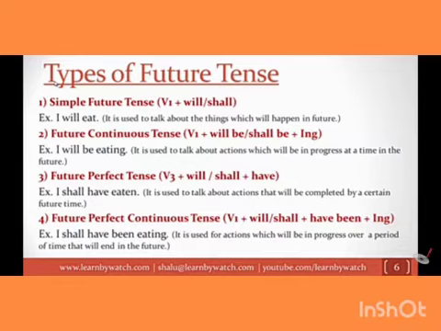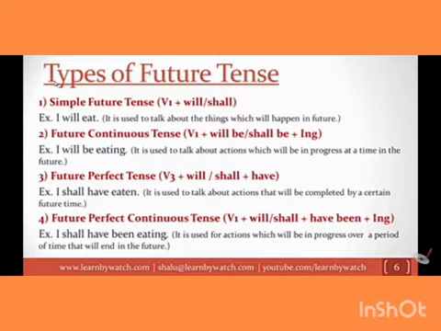The third one is future perfect tense. It is used to talk about actions that will be completed by a certain future time. And the last one is future perfect continuous tense, and it is used for actions which will be in progress over a period of time that will end in the future.